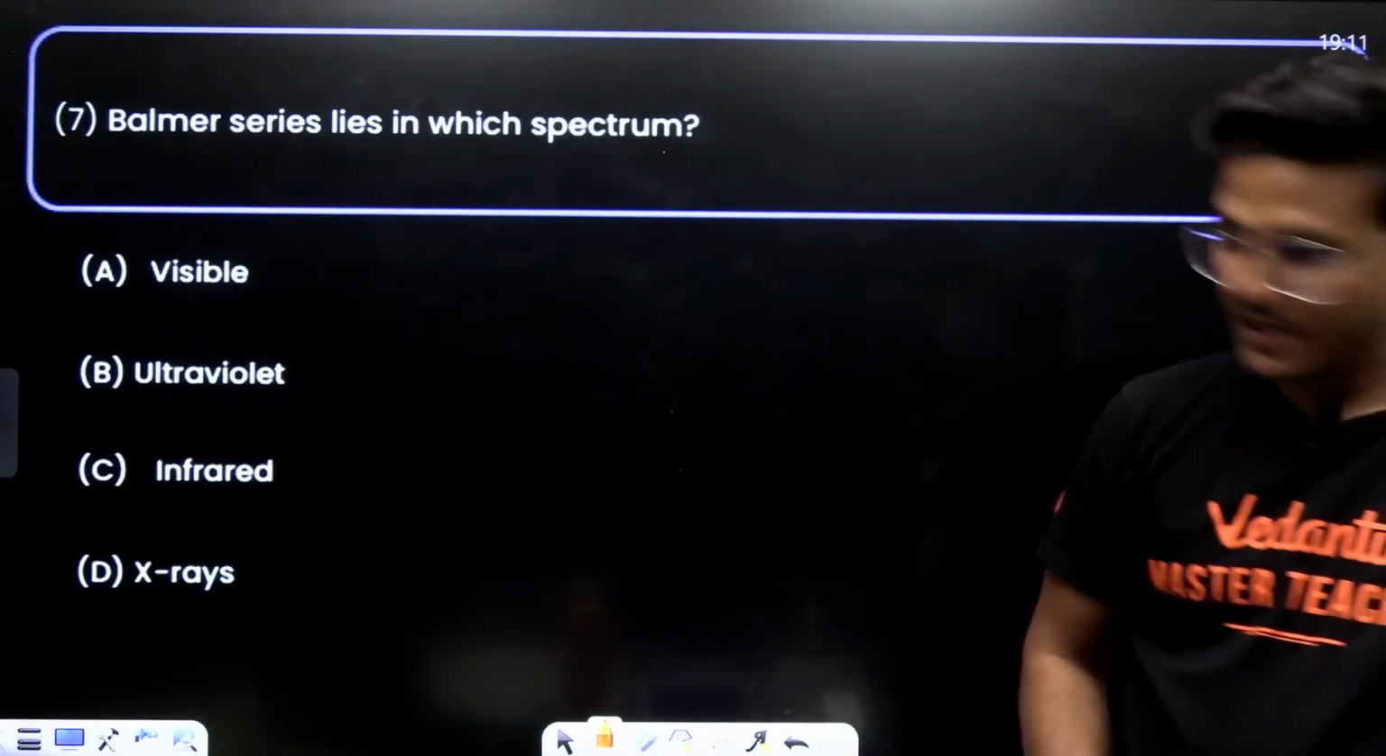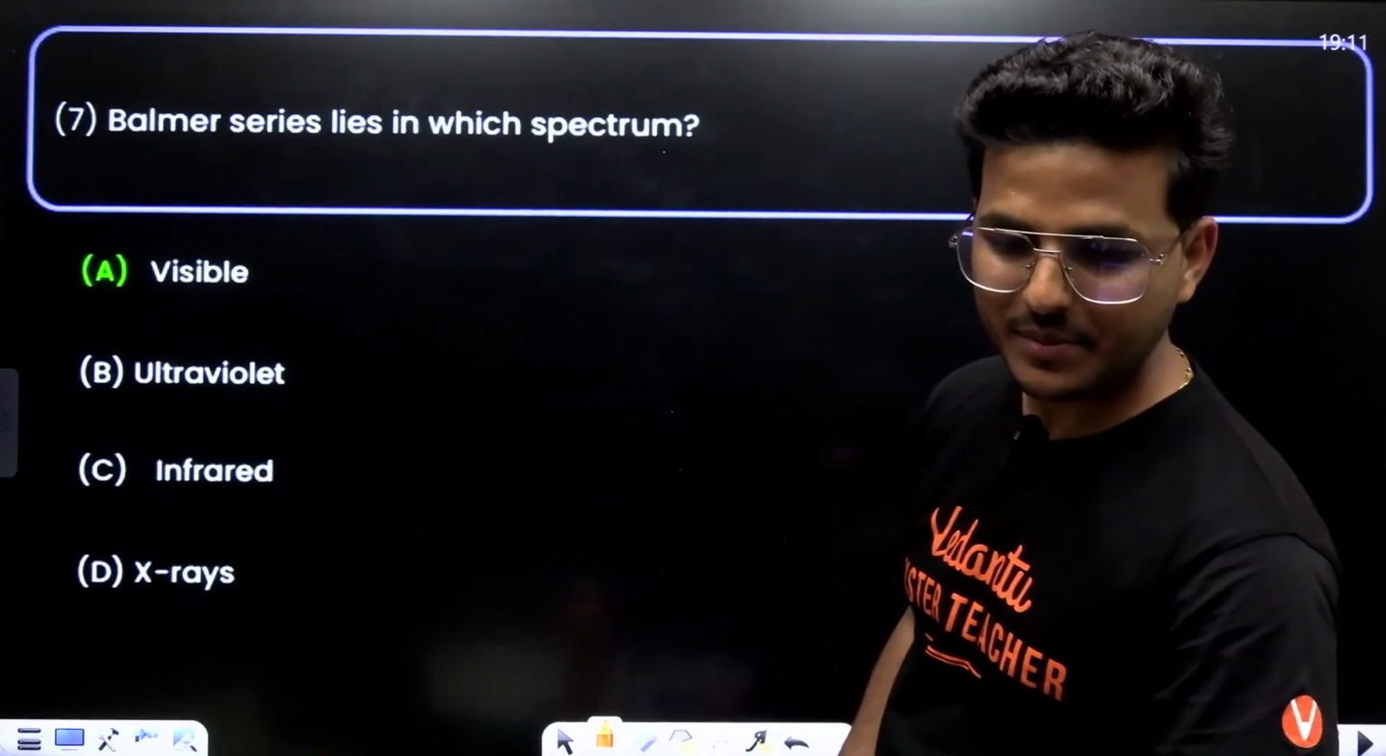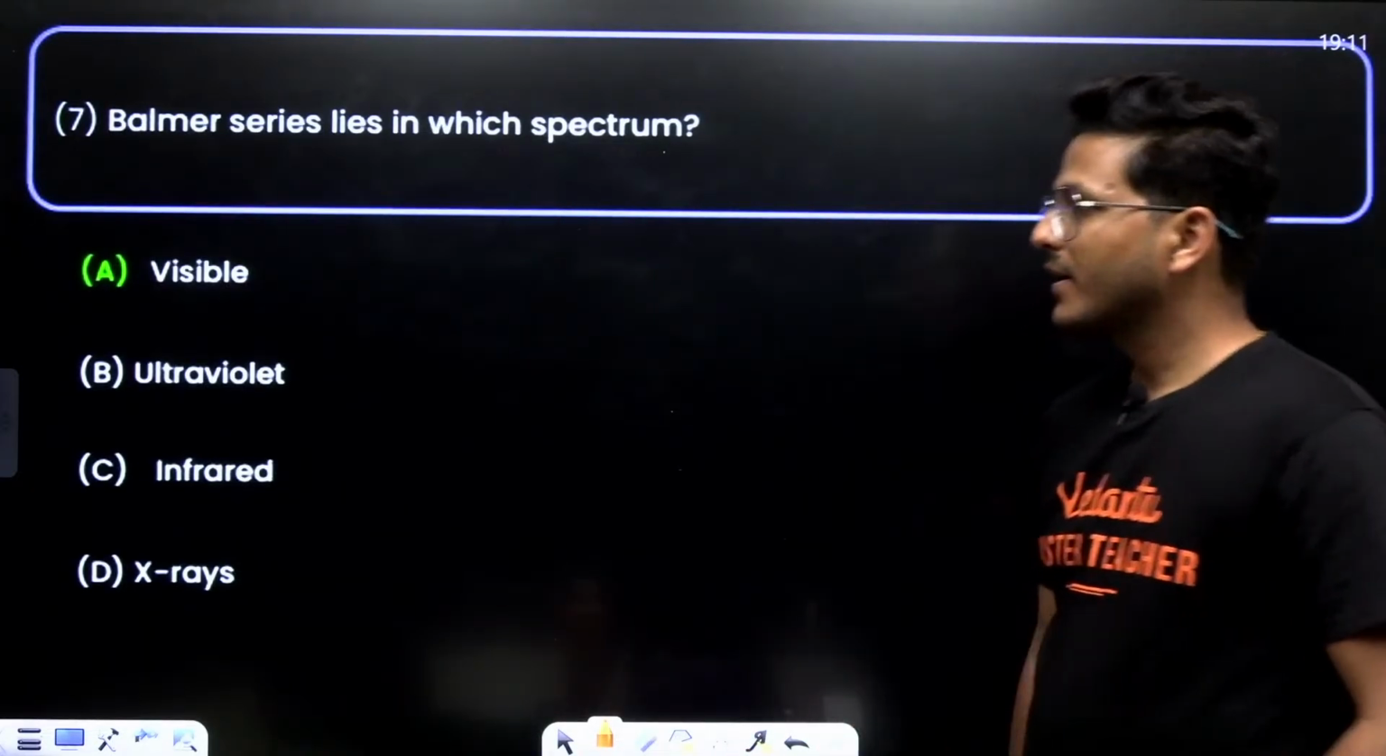Okay. A is the correct one. It's visible light. Right? It's visible light. Done. Now, moving to next.